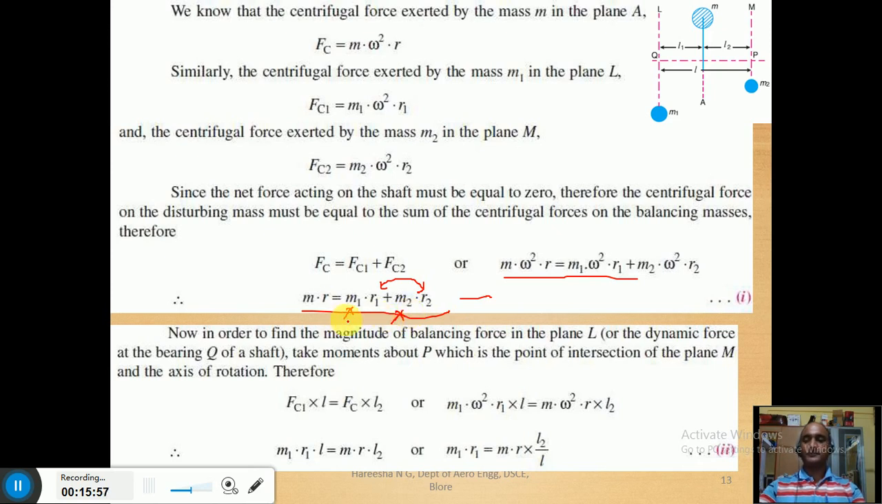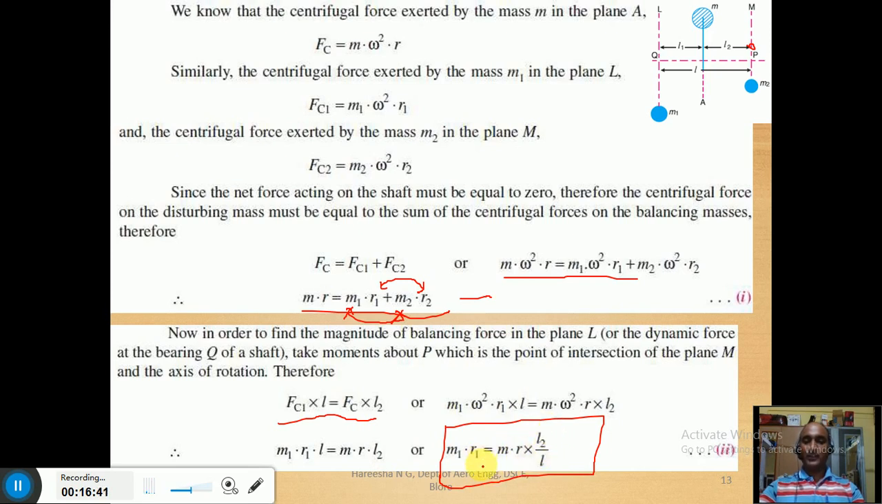To solve such a problem, what we are going to do is take the moment about one of the unknown masses. Let us assume that we are taking moment first of all about P. At this point, we get this equation: Fc1 into L, so this total distance, minus Fc into L2, equal to zero, where we have assumed these distances are L1 and L2. Therefore we finally get this equation for m1: m1 r1 must be equal to m r L2 by L.